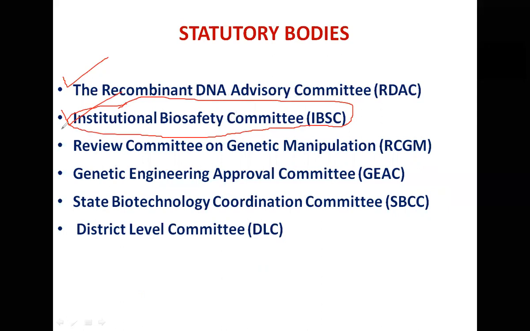Then there is a very powerful committee, the Review Committee on Genetic Manipulation, RCGM. Any permission sought for experiments using genetically modified organisms, or for generating genetically modified organisms, must be sought from RCGM. It is a committee comprising experts in this particular field. You need to submit the detailed protocol and all the details, and then they will provide you the formal permission to go for the experiments.